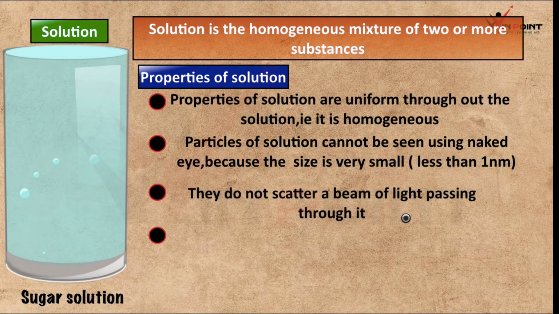They do not scatter a beam of light passing through it. What do you mean by scattering? When light is transmitting through a solution, if there are particles, the light will undergo continuous reflection and we can see the path of light. That is scattering. Here in the solution, the particles are too small. Light is not going to undergo scattering.